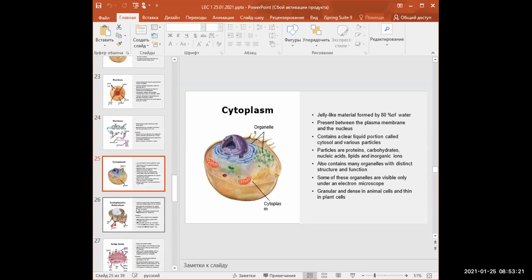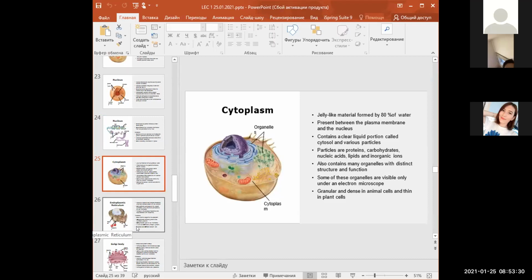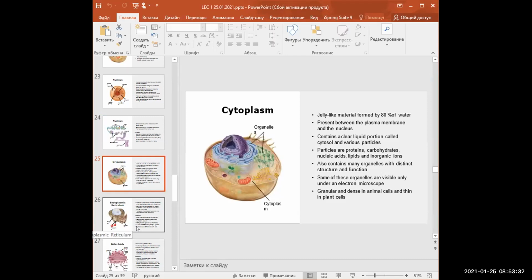Cytoplasm, a jelly-like material formed by 80% of water present between the plasma membrane and the nucleus, contains a clear liquid portion called cytosol, various particles,